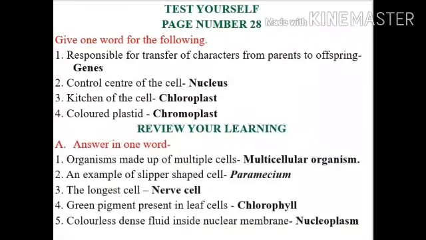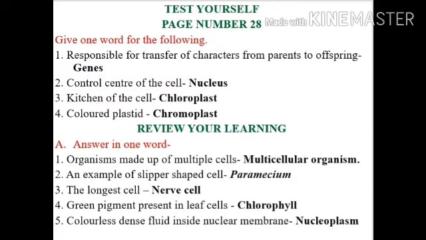Now another test yourself from page number 28. First question is, give one word for the following. Number 1, responsible for transfer of characters from parents to offspring. The answer will be genes. Number 2, control center of the cell. It is nucleus. Number 3, kitchen of the cell. It is chloroplast. Number 4, colored plastid. It is chromoplast.